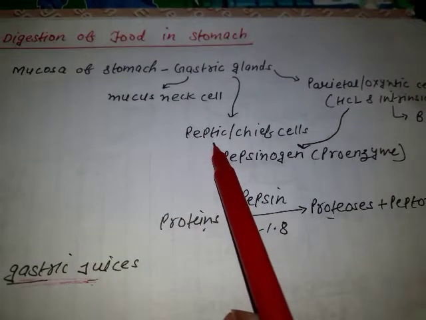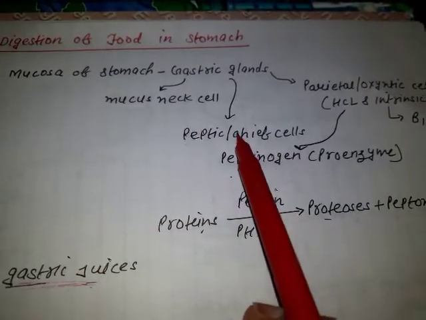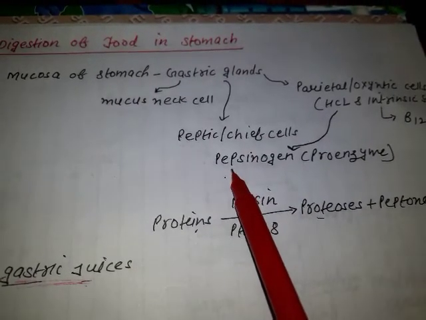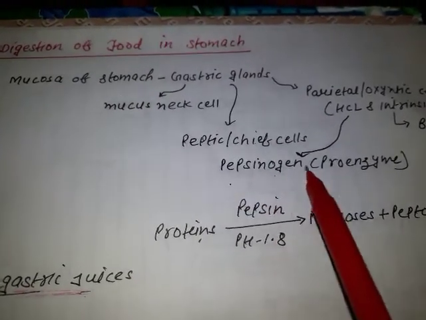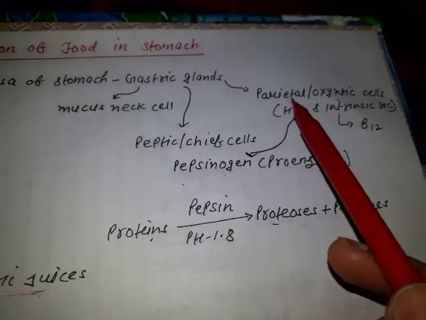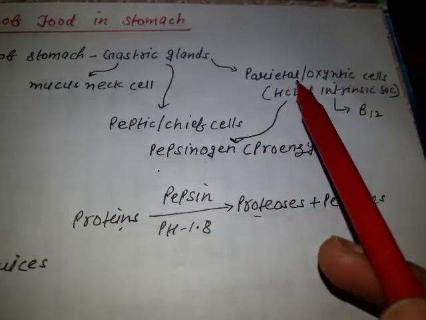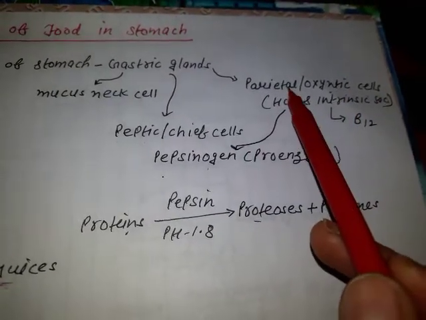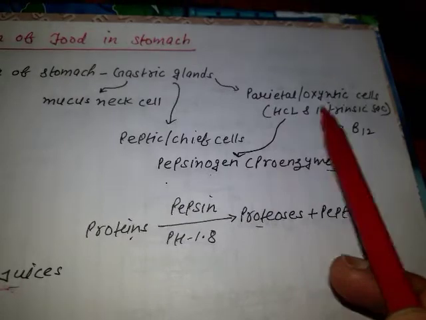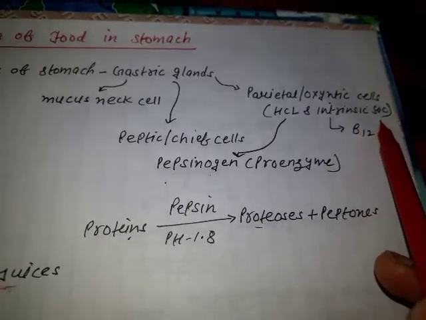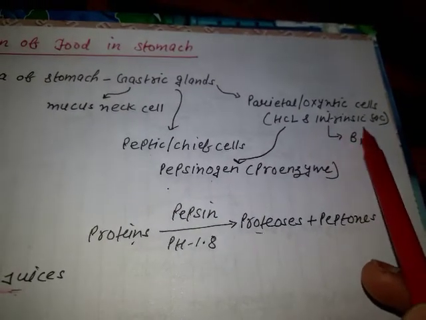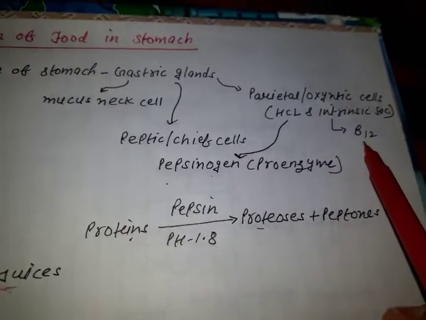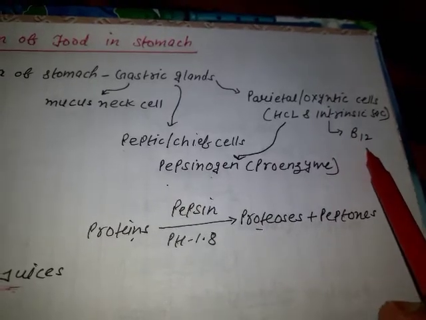Next is the peptic or chief cell, which secretes an inactive enzyme called pepsinogen. The third are the parietal cells, also known as oxyntic cells. These cells secrete HCl and intrinsic factor. Intrinsic factor is a glycoprotein which is responsible for the absorption of vitamin B12.